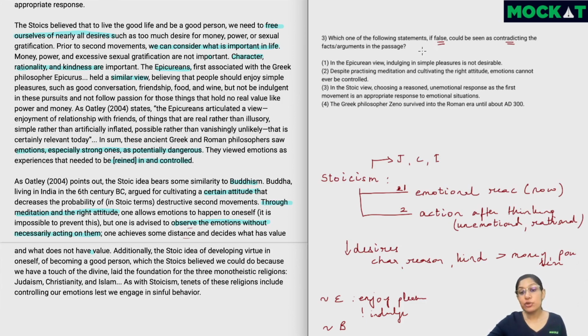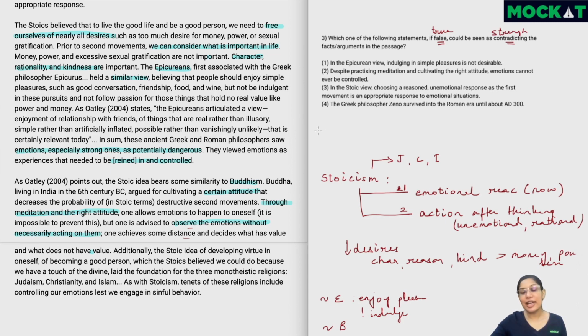For example, if I have to change this sentence and make it false, in the Epicurean view, indulging in simple pleasures is not desirable would become, in the Epicurean view, indulging in simple pleasures is desirable. So if we convert every sentence and then see if it is contradicting the facts or the arguments of the passage, it is going to make it a little difficult for us. So we'll treat it as a double negative and we'll change it to if true could be seen as strengthening. So it's like multiplying with -1 on both sides.